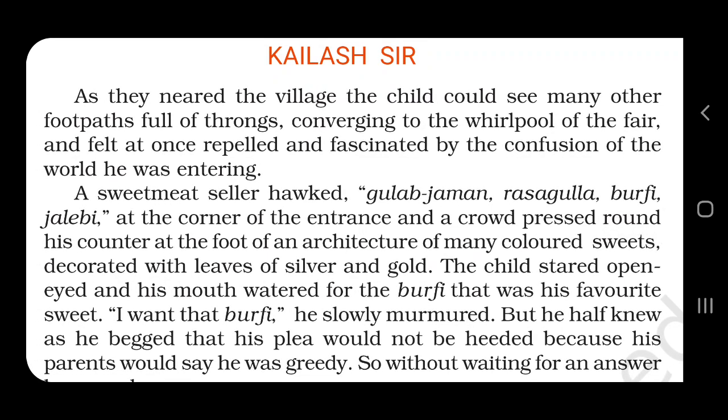As they neared the village, the child could see many other footpaths full of throngs. Now when they are out of the village, through the fields, they can see many groups thronging, means crowd is there, full of people converging to the whirlpool of the fair. Converging means a meeting point. Where are they heading to? We can say towards the fair. So that fair is the converging or meeting point. Whirlpool means from everywhere, all four directions, the crowd is gathering there.